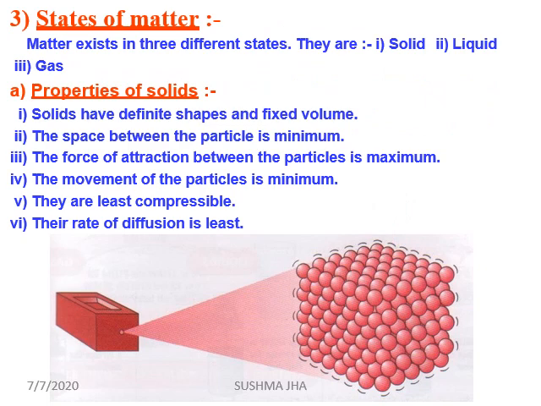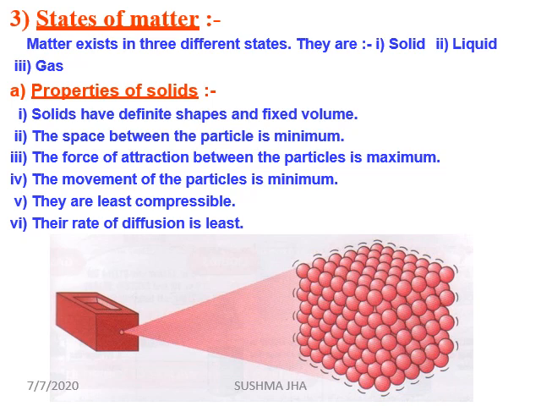Now we have already seen matter and the particles of matter. Now coming to the states of matter. Matter exists in 3 physical states: solid, liquid and gaseous. Now coming to the first state of matter, that is solid. Solids have definite shape and fixed volume. Space between the particles in a solid is minimum as they are held closely to each other.